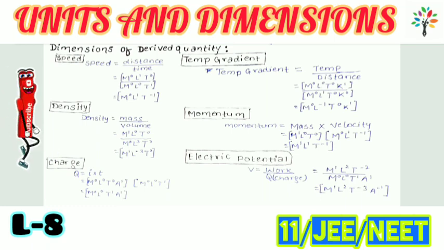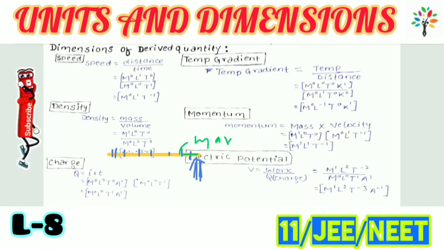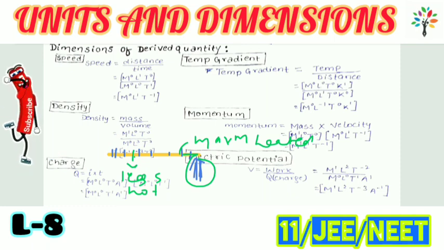For example, temperature gradient. What is temperature gradient? Let us suppose we have a rod, and we start heating it from one end. So there will be a temperature difference along the rod. The region nearer to the heating area will be heated the most, but the region away from the heating area will be less hot. This difference in temperature may be called the temperature gradient.